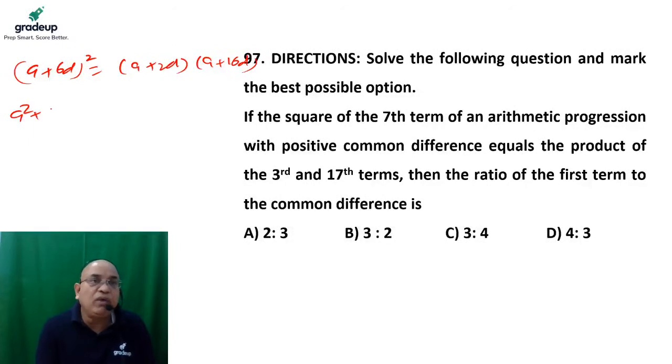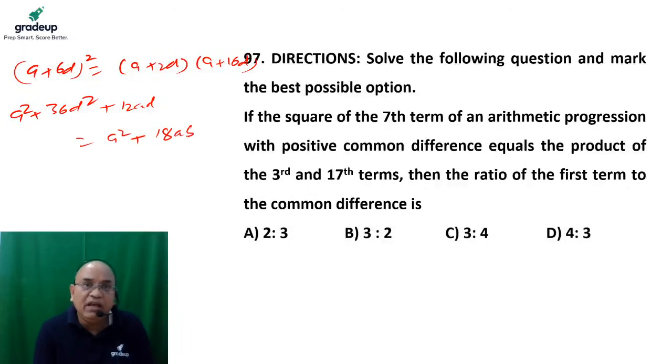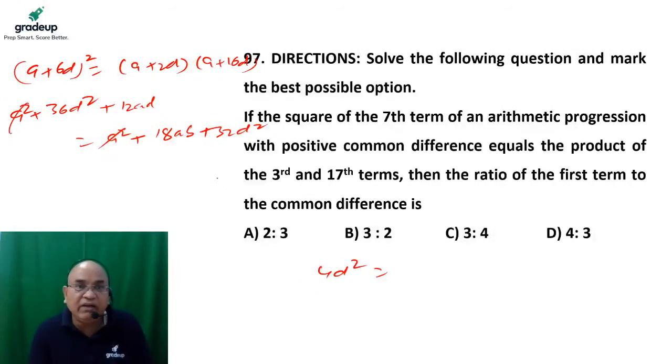It is nothing but a square plus 36d square plus 12ad, and this value would become a square plus 16ad and 2ad, which is total 18ad, plus 32d square. Now a square gets cancelled by a square. What remains? 36d square remains, which is 4d square plus 32d square, and the remaining ad terms are 6ad.